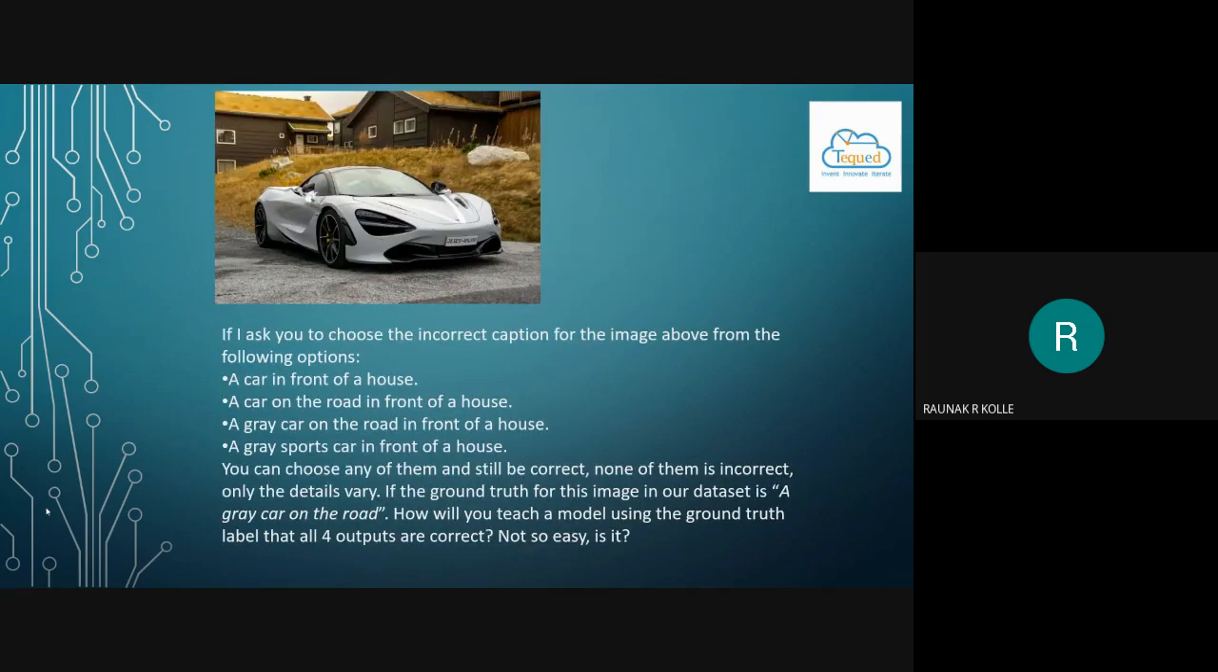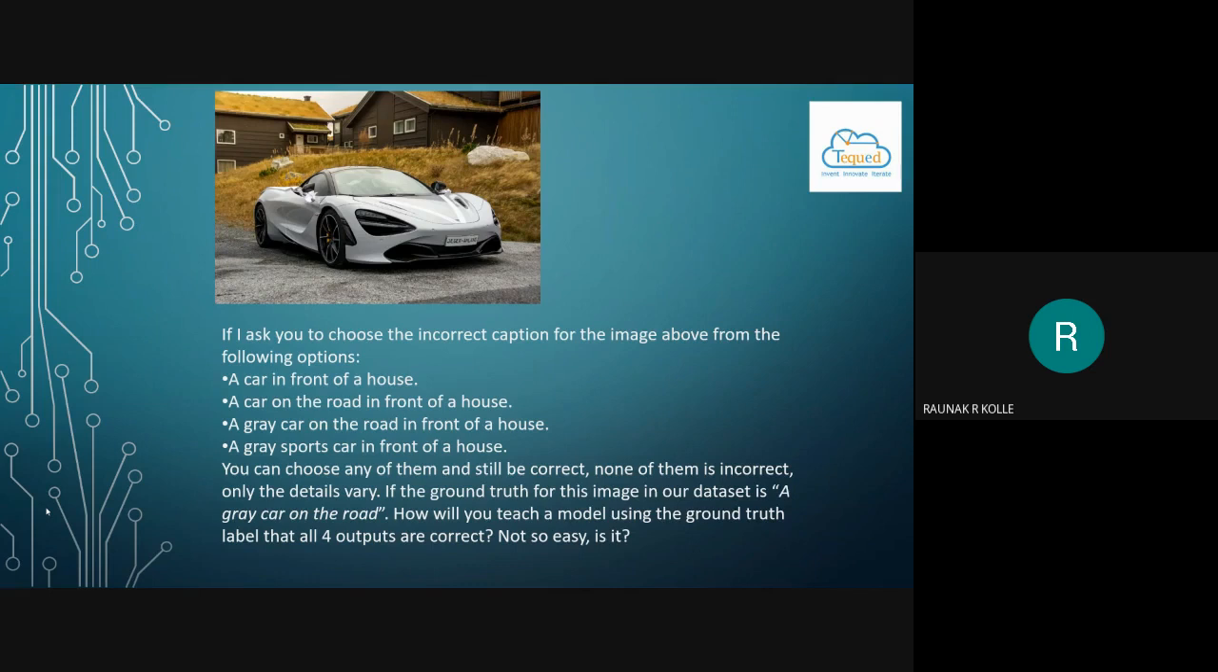Now, if I ask you to choose the incorrect caption for the image above from the following options: a car is in front of a house, a car on the road in front of a house, a grey car on the road in front of the house, grey sports car in front of the house. You can choose any of them and still be correct. None of the options given above is incorrect. Only they vary in detail.